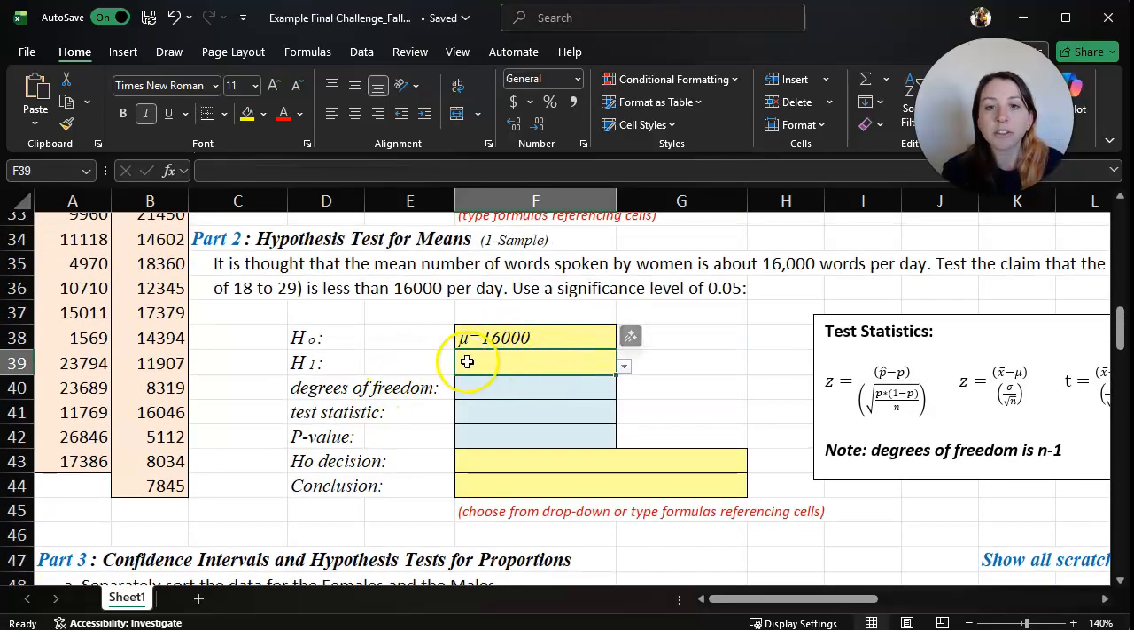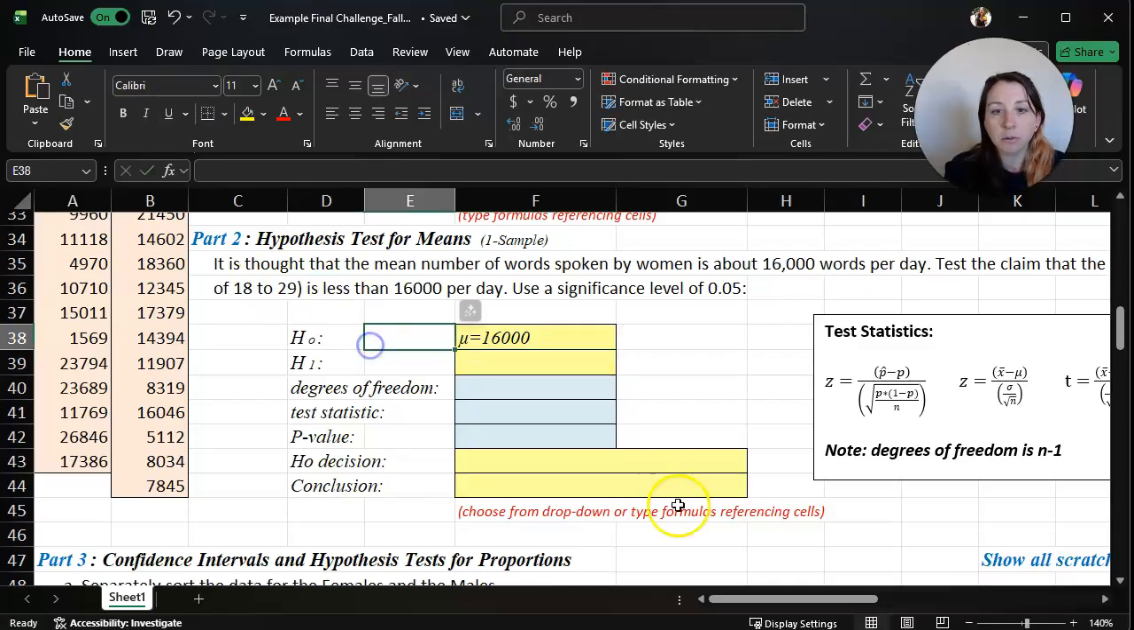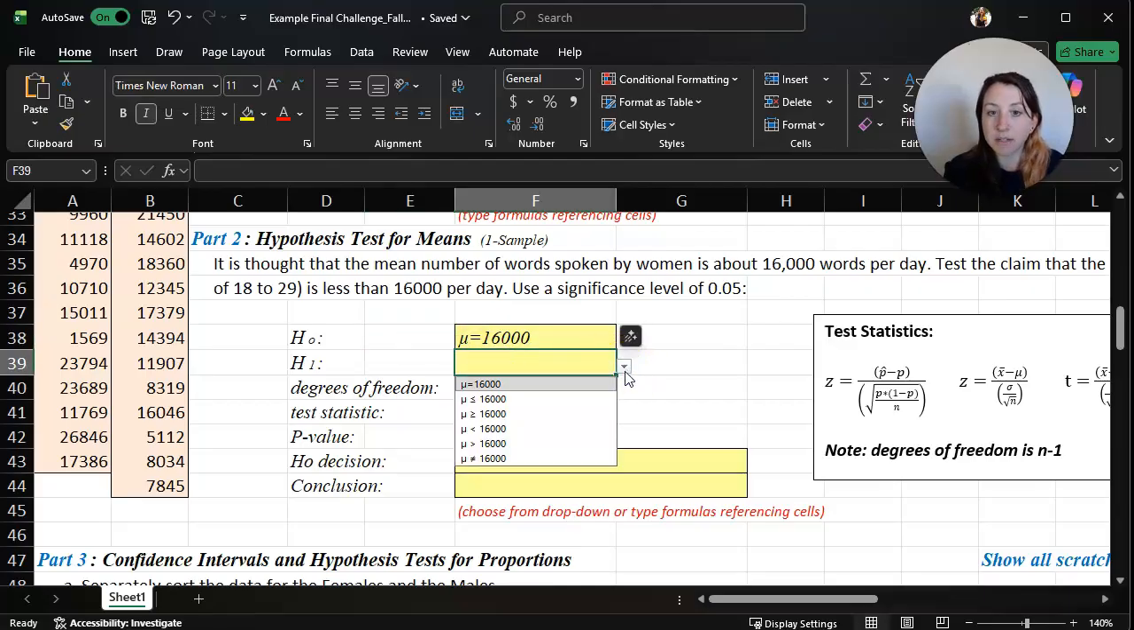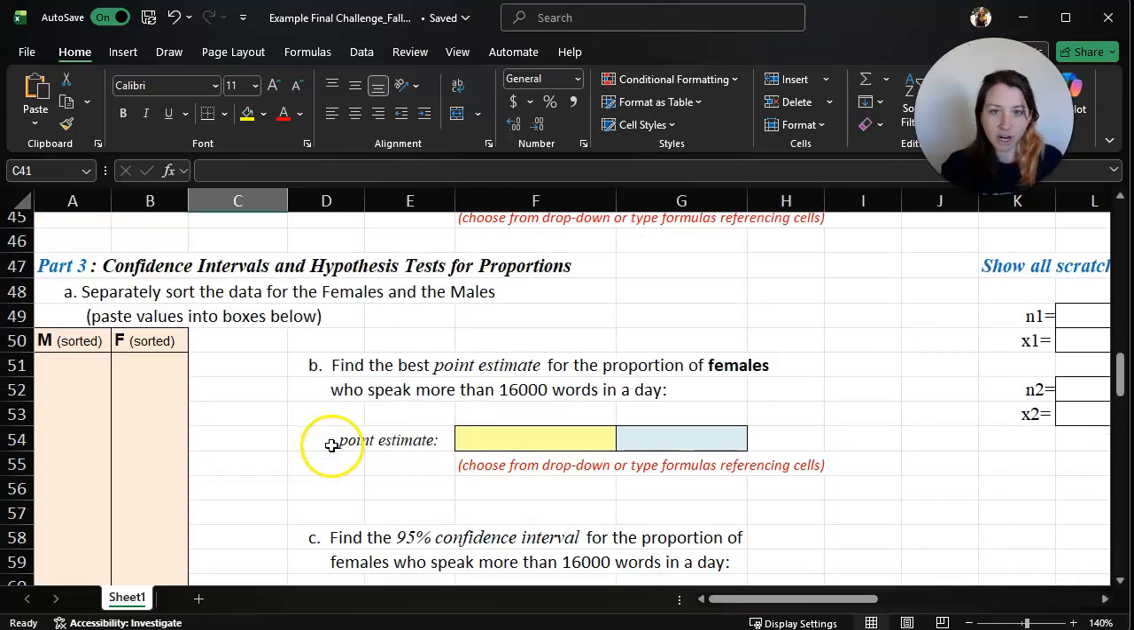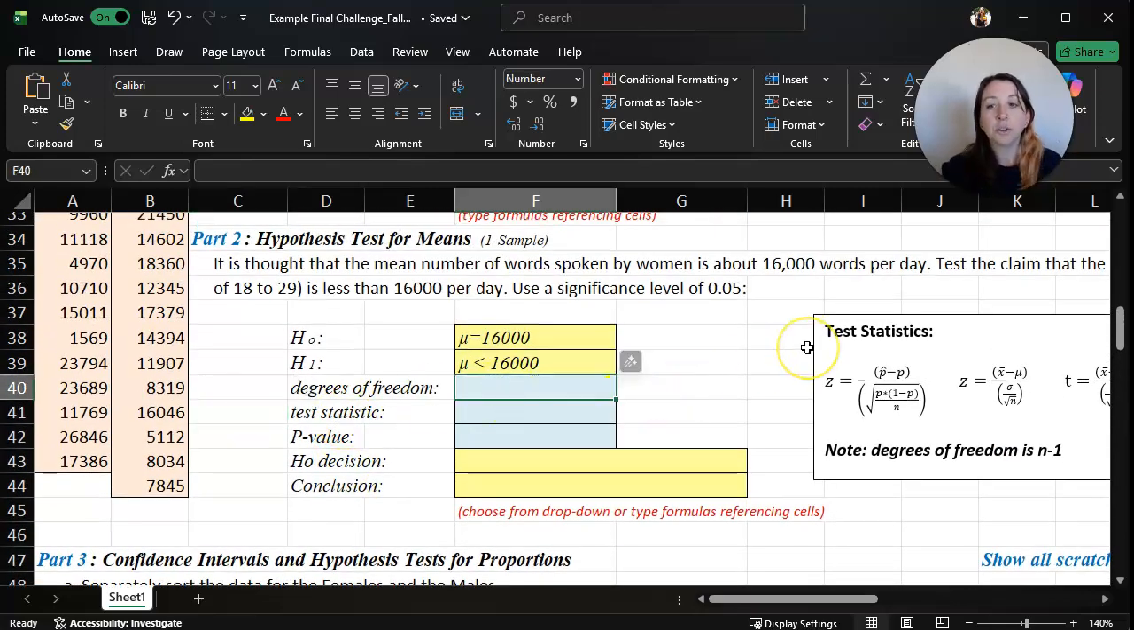Our alternative hypothesis generally comes from the claim, as long as you remember that the alternative will never include an equality sign, like less than or equals. It will always be strict: a strict greater than, strictly less than. Here it says to test the claim that the mean number of words spoken by women is less than 16,000 per day. So we use our drop down and select mu is less than 16,000. Let's go check our score. Great.